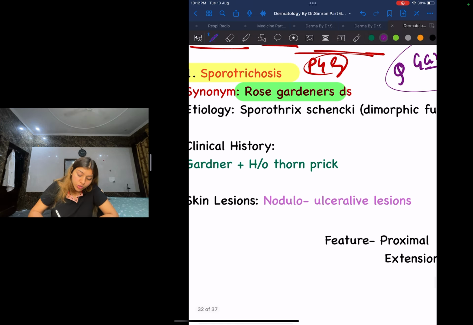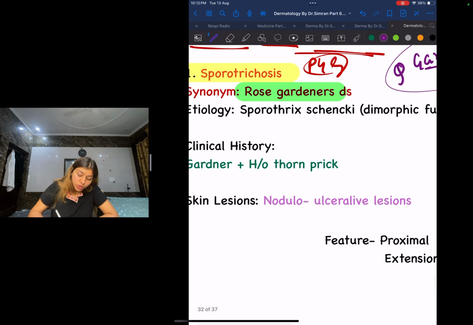Again, what is the clinical history? The clinical history is going to be that there is a gardener with a history of thorn prick. And guys, now let us look at this lesion, how are they going to describe this? This is a nodular ulcerative lesion. I hope you guys can see the ulceration over here. If you can see, this is following a pattern. They're following a linear pattern.